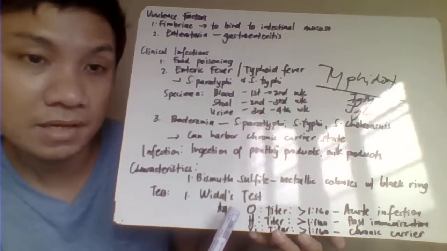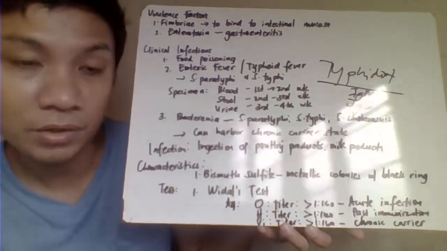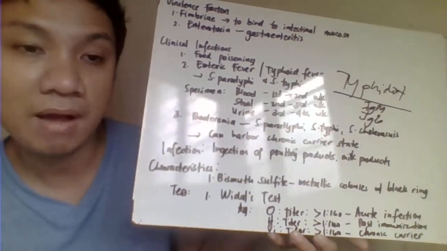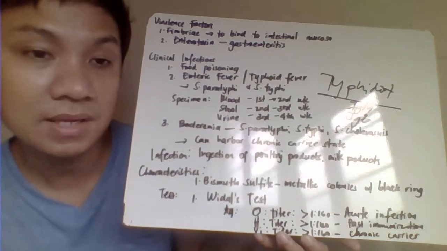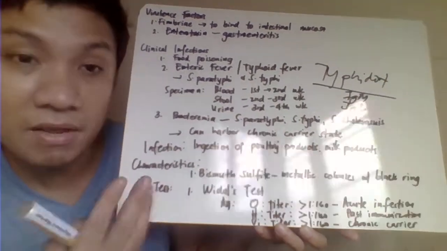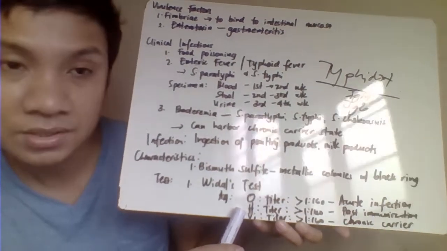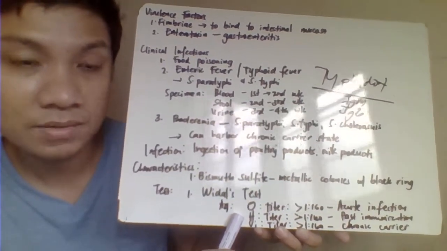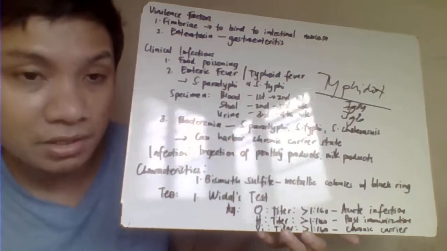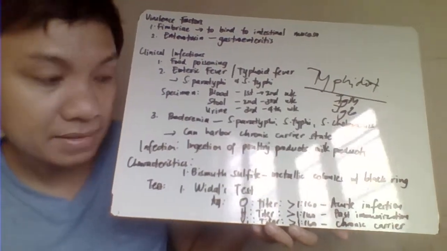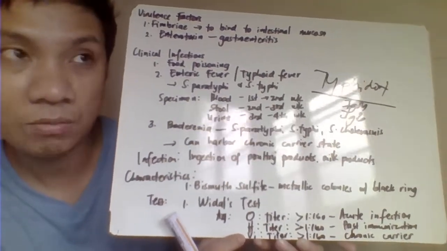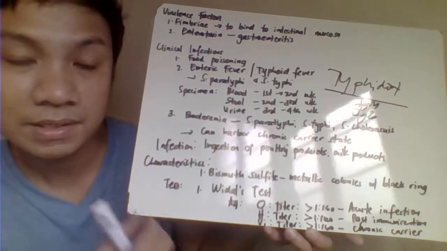Okay, pag nag-positive siya sa O antigen at the titer more than 1:160, then that would signify you have an acute infection or a present infection. Currently, you have an infection, ganon. H antigen with a titer 1:160 identifies here your past infection. You have recovered already. You have been infected in the past. And the Vi antigen, positive ka doon with a titer more than 1:160, it would signify that the patient would have a chronic carrier.